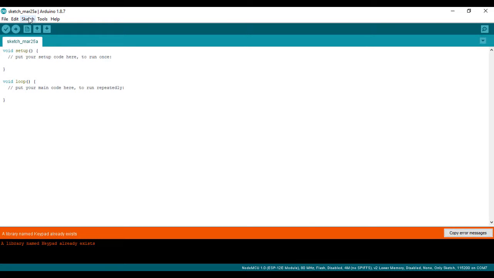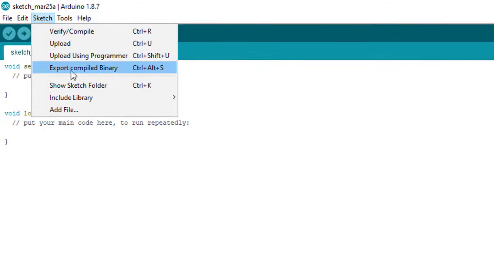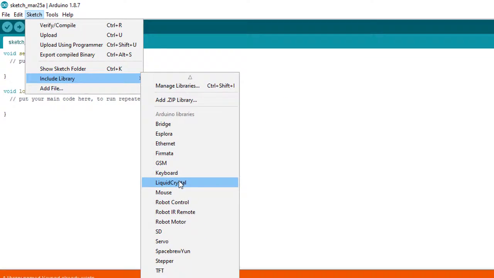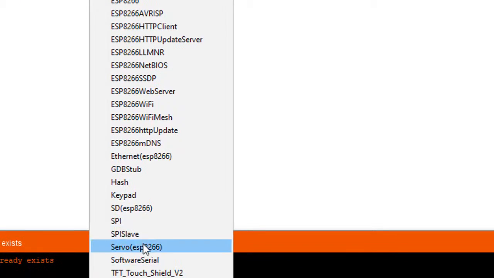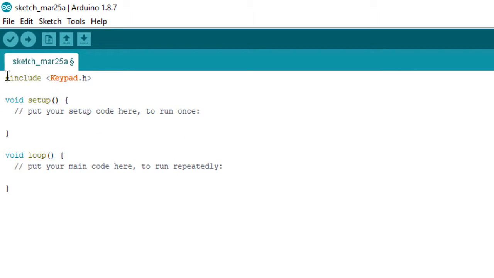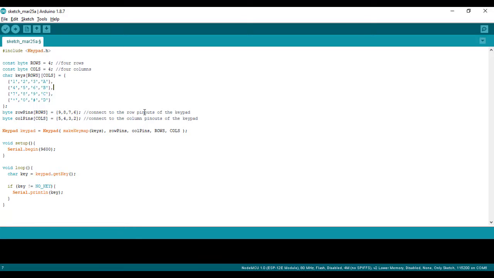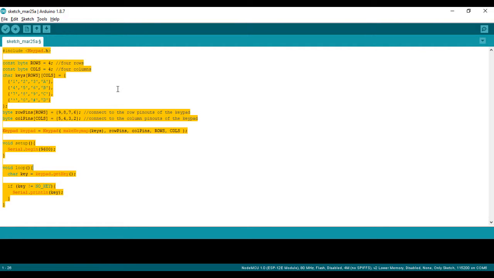So once it's installed in your Arduino IDE, go to Sketch again, Include Library, and you can see an option called Keypad over here. So this means that we have successfully installed the keypad library onto our computer. So we have our code for using our keypad, and the link to this code can be found in the description below. Just go ahead and download it, and then you can load the code into your Arduino IDE.